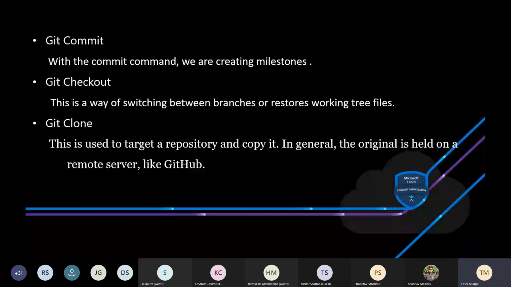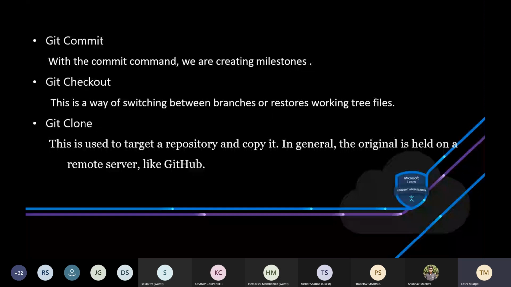Git commit. So basically we create milestones. It captures a snapshot of a project at a particular moment in development, so that till this moment all these changes are there. Committed snapshots will not change on their own. Prior to the execution of git commit, we use the git add command, which I will be showing you. It promotes the changes that we will later store. Commit and add are the most popular commands.